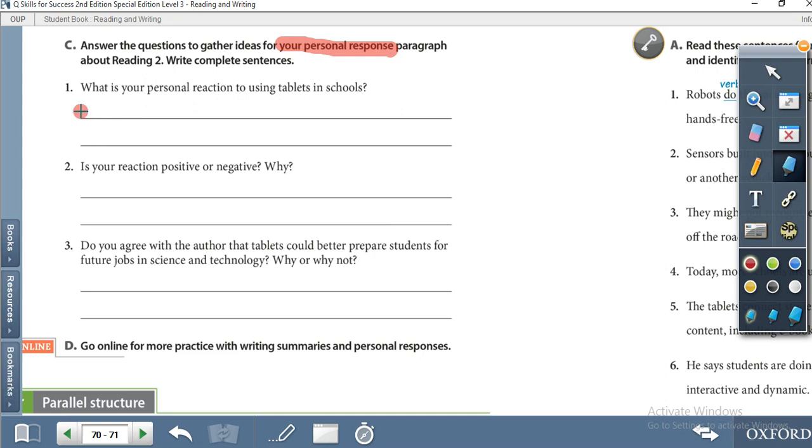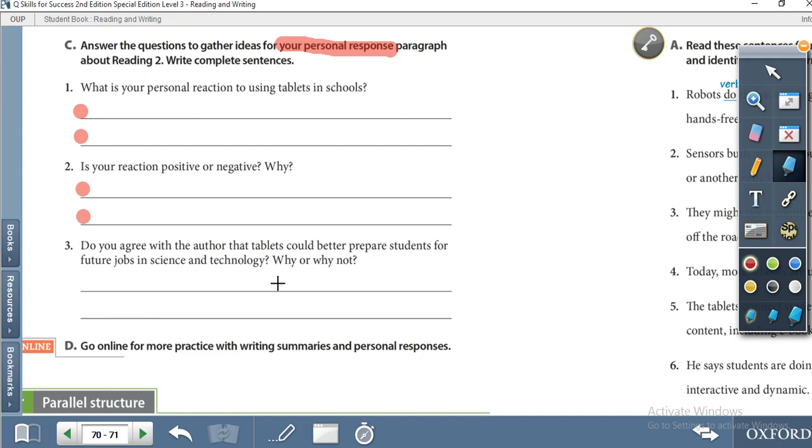So you have to write complete sentences. What do you think? Is your reaction positive or negative? Why? So you have to give your reaction. Do you like the tablets in school or in the class, or you don't like it? So if you like it, why do you like it? If you don't like it, why don't you like it?